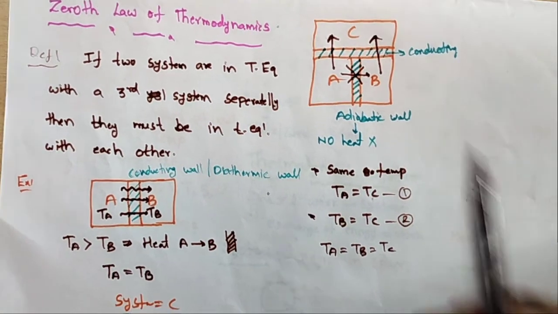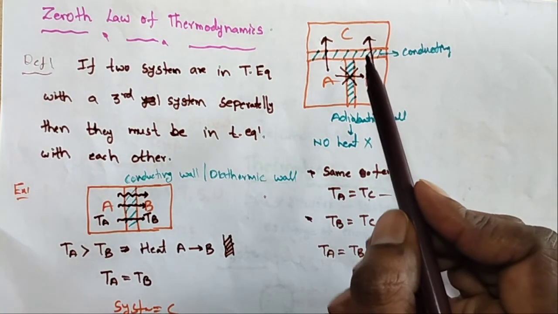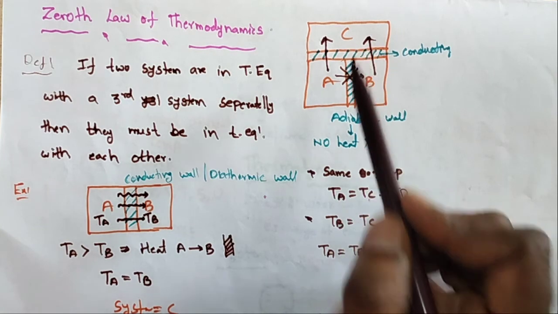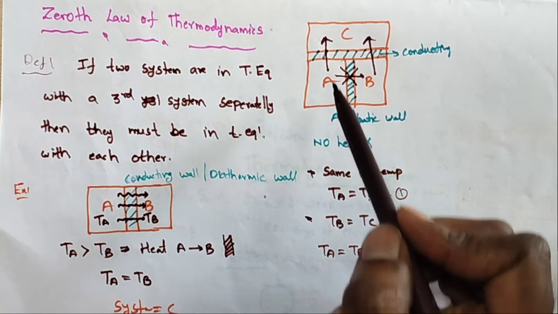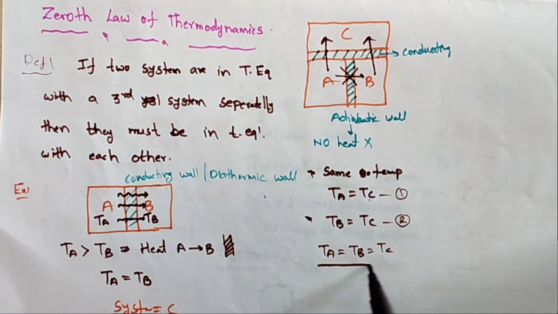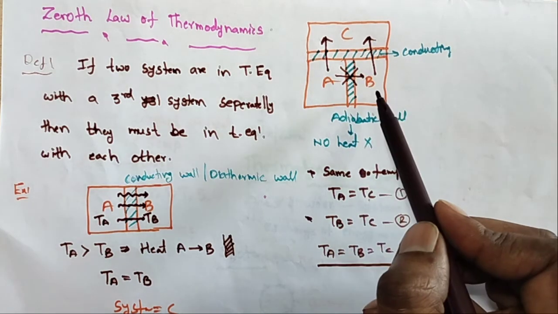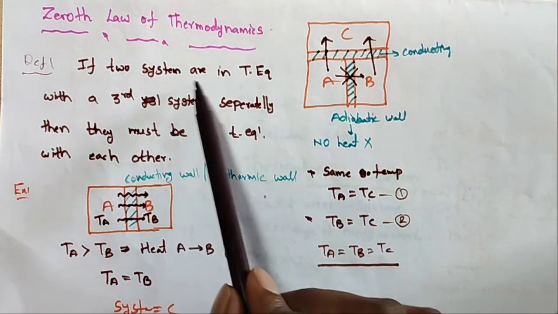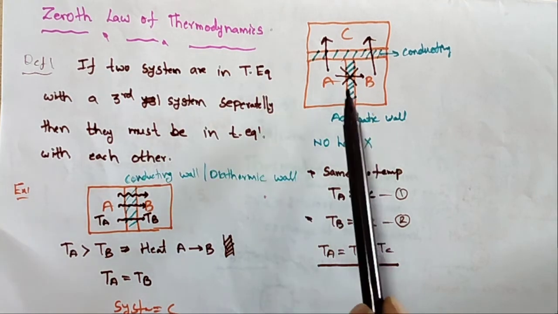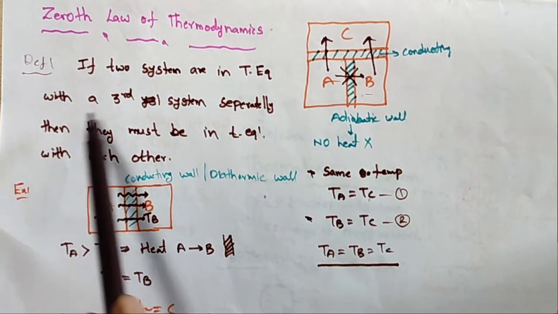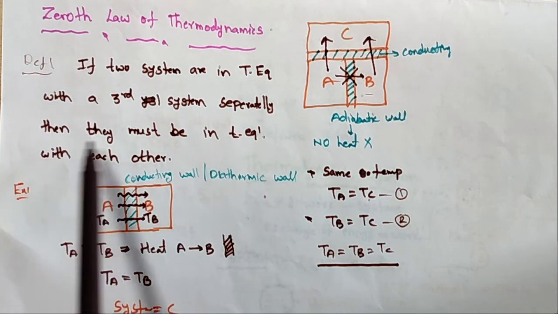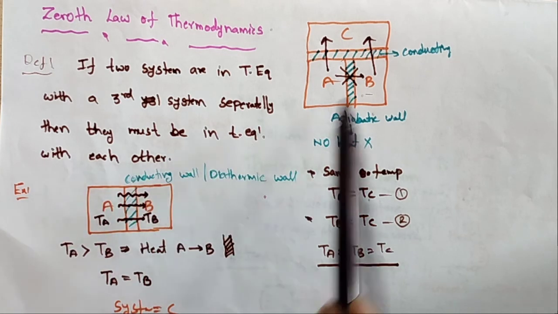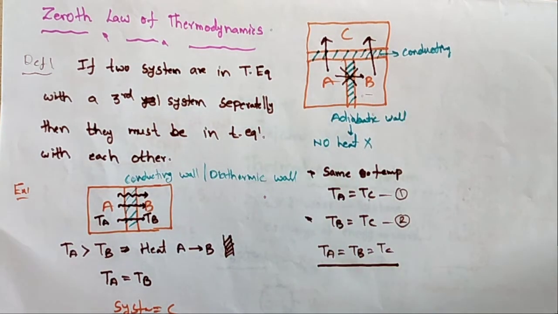So that means A and B, each separately connected to a third system, keep the whole system at equal temperature. This is called the zeroth law of thermodynamics. Here see the definition: if two systems A and B are in thermal equilibrium with a third system separately, then they must be in thermal equilibrium with each other. Therefore all these systems maintain the same temperature.